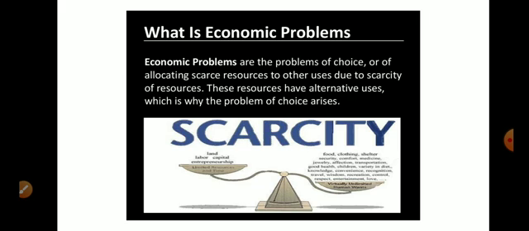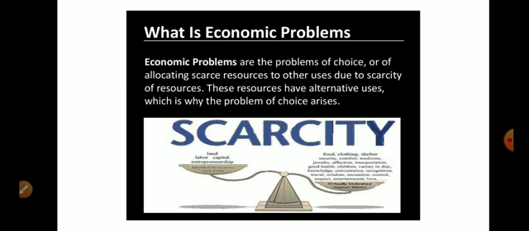Economic problems are problems of choice or of allocating scarce resources to other use due to scarcity of resources. The resources have alternative use, which is why the problem of choice arises. And this is the problem of economics. And this is the economic problem.